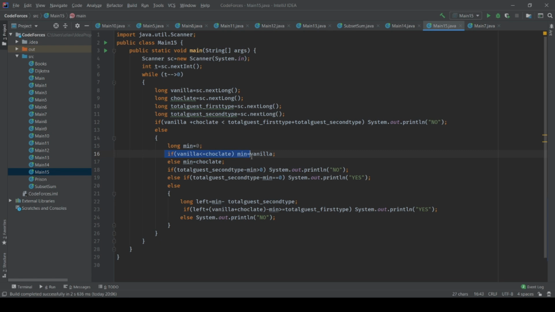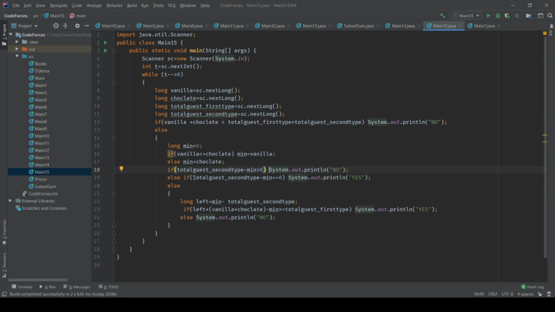To understand this condition which is written in the if block, I highly suggest you go through the condition which is written for the second type of guest, that is, in which condition he will select the vanilla cookie and in which condition he will select the chocolate cookie. You will get why I have written this, right? If the total number of guests of the second type is larger than the minimum of the vanilla cookies or chocolate cookies, then we will print no. I have explained why I am doing this, right?